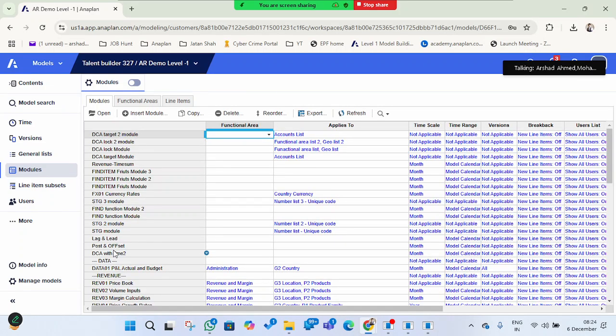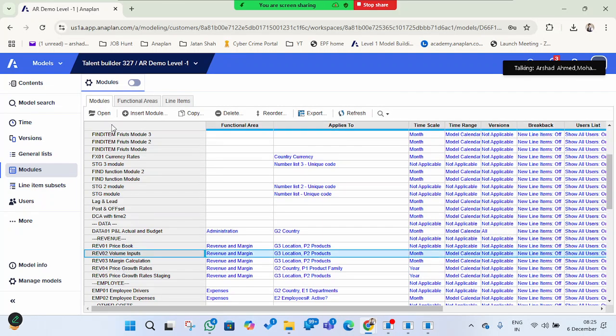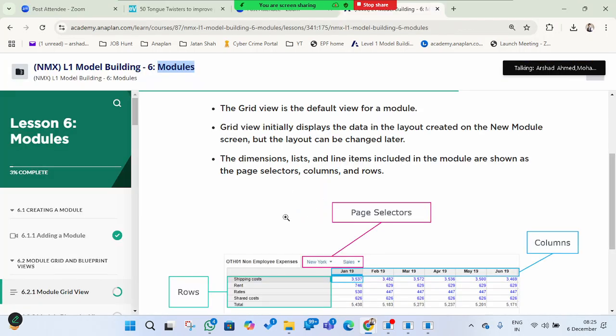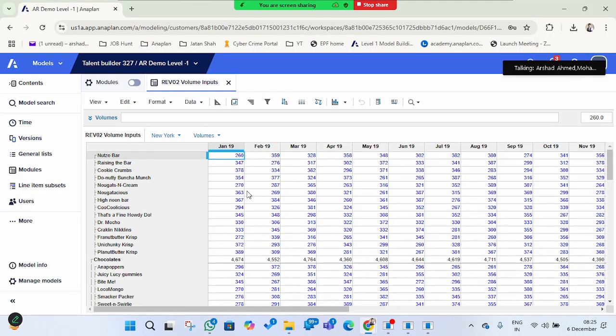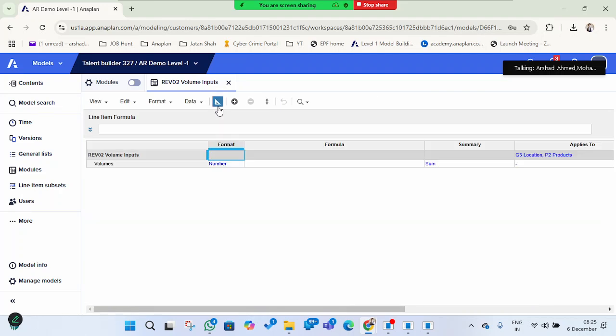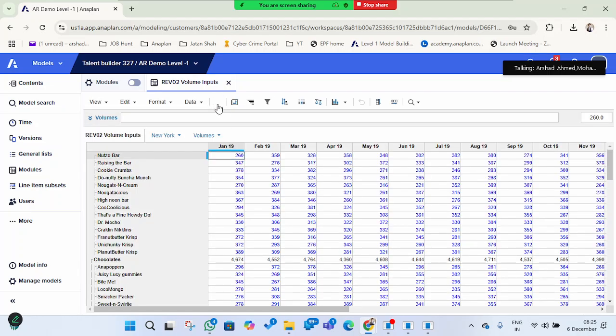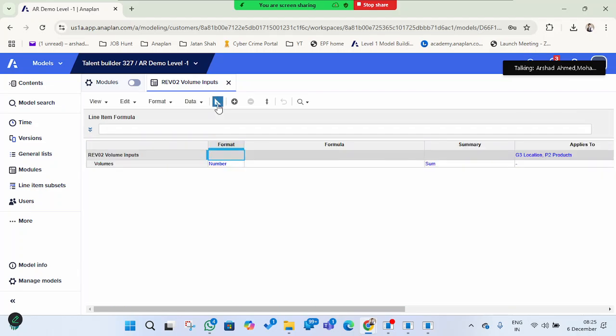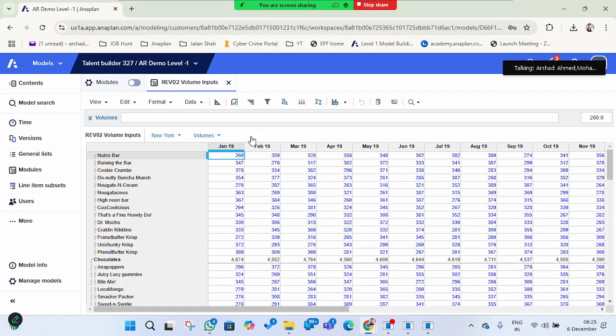Here I'll open one module to show what this grid view is. This is a module, and we are in the grid view. If you toggle this one, it is the blueprint view. It's the back end, and this is the front one. If you get blue here, it's the back end, the blueprint view.